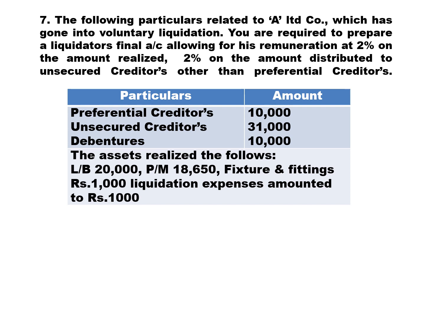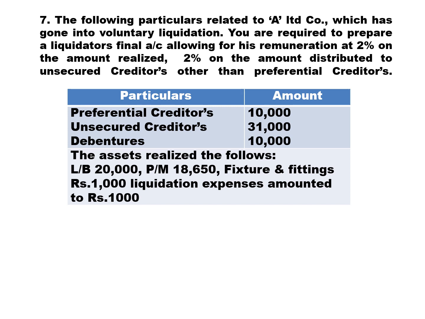So you need to check whether you have sufficient amount to pay unsecured creditors or not. But don't calculate remuneration on preferential creditors. Actually, preferential creditors are also unsecured creditors, but they get first priority.